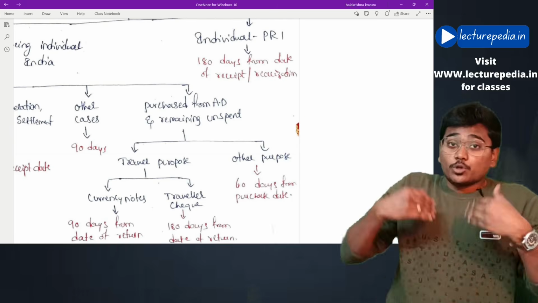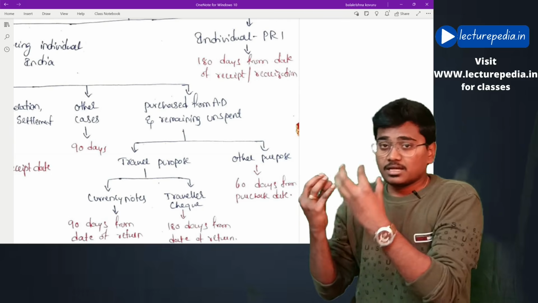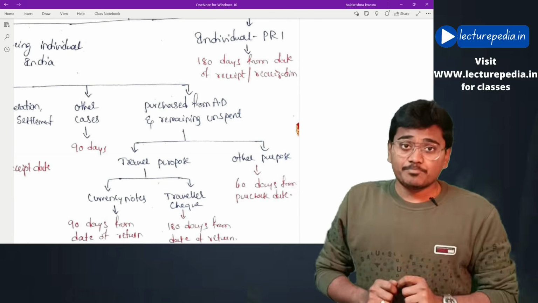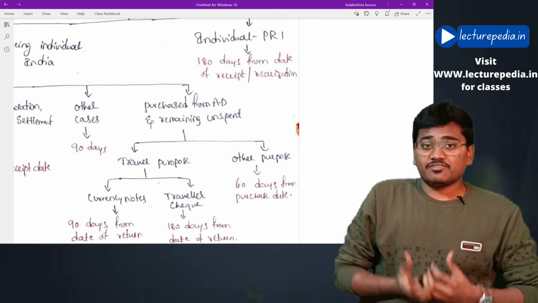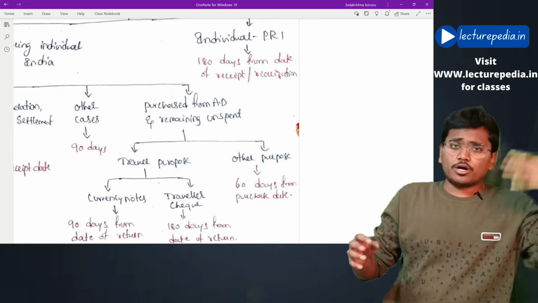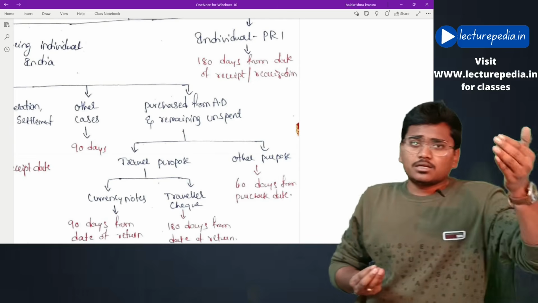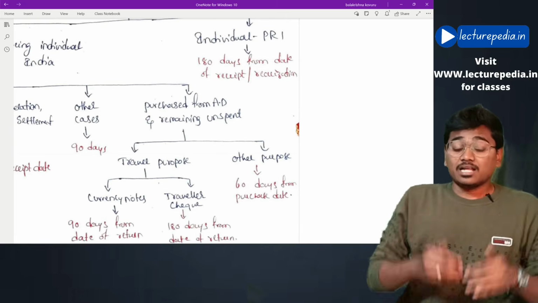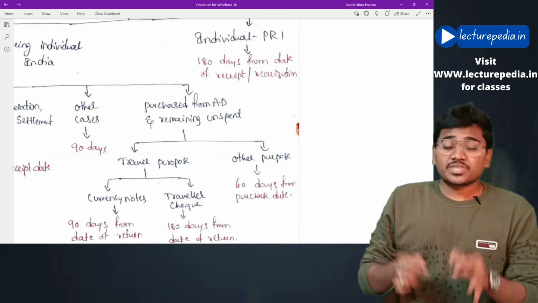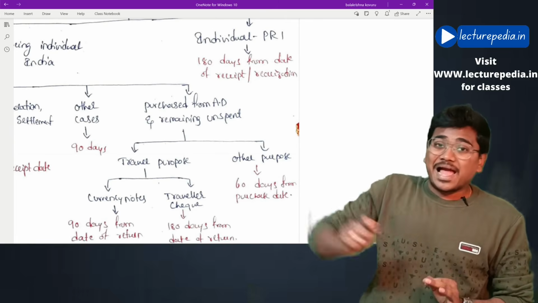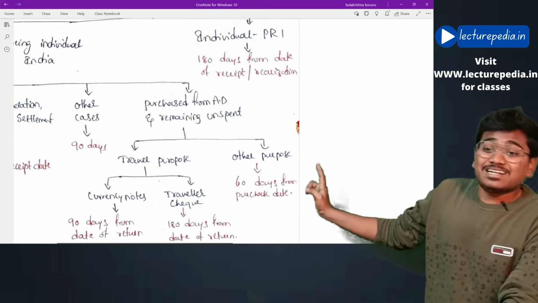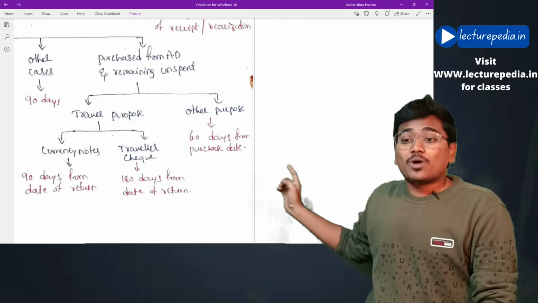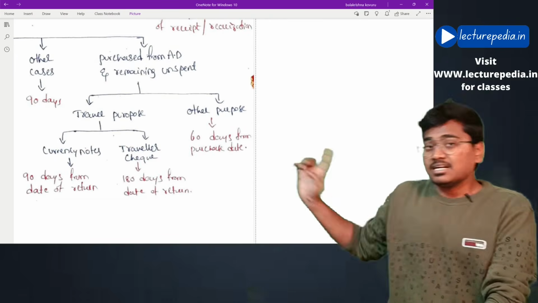First of all, if you have purchased foreign currency for the purpose of travel, and there is some unspent balance left from the foreign travel, meaning you are not able to utilize the entire currency, then after returning to India you have to surrender it back to the authorized dealer within 90 days from the date of return if they are currency notes, and within 180 days from the date of return if it is traveler check.